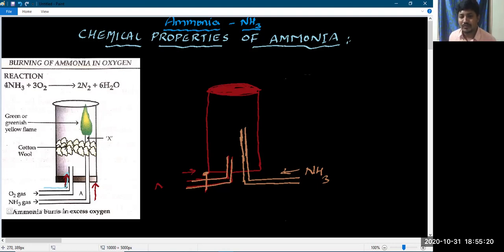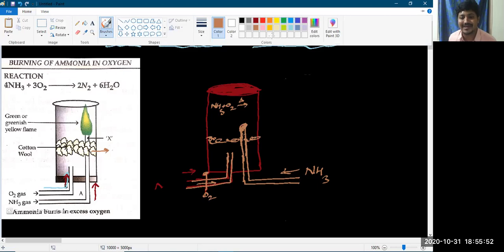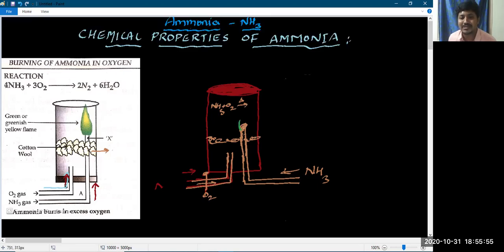Now here we have written cotton. Here there is some cotton, no problem. Now I'll pass oxygen gas. Along with the oxygen gas and ammonia gas, I will start igniting at this burner, or otherwise a Bunsen burner, also not a problem. When I start igniting here, the ammonia catches a flame.